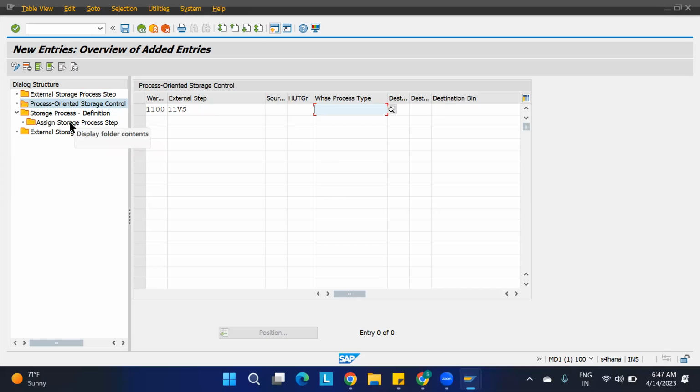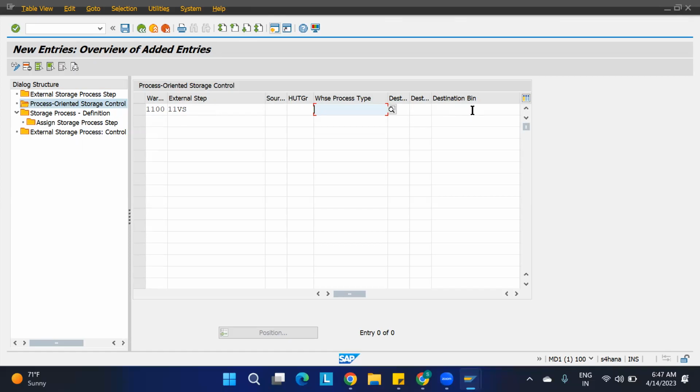Here, I have maintained a sequential arrangement of the steps. Unloading means, you remember in WPT, I have given the door as the source, correct? Because we don't know the source at that time, I gave the source while unloading. Unloading means the source is the door. Then through the deconsolidation, we are giving the destination bin.